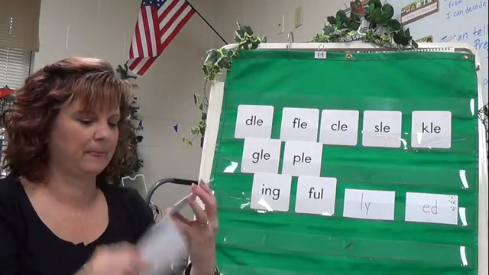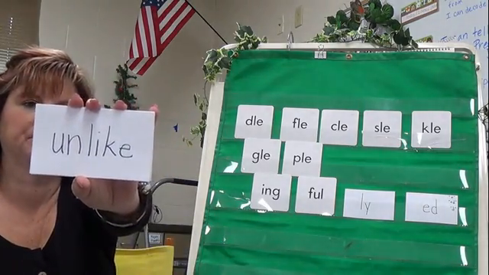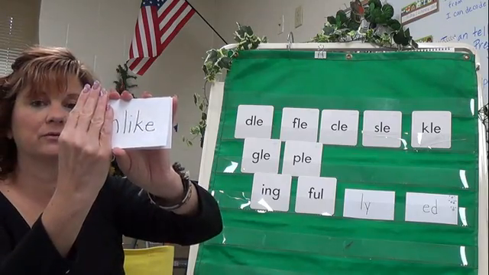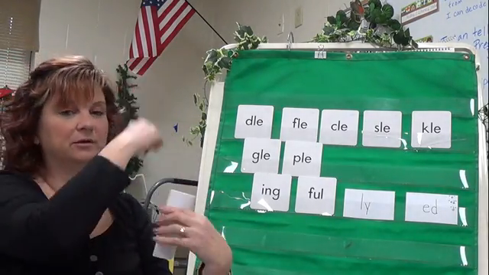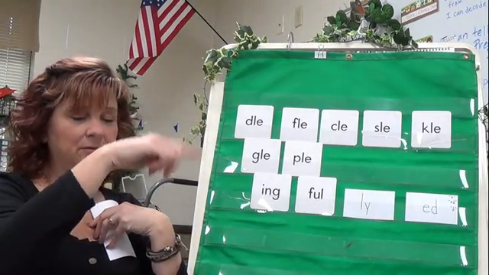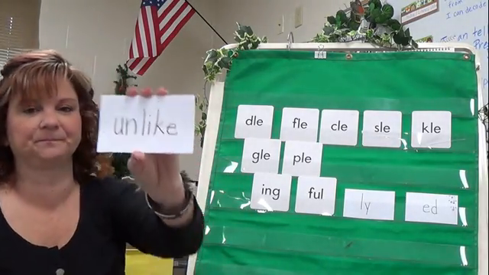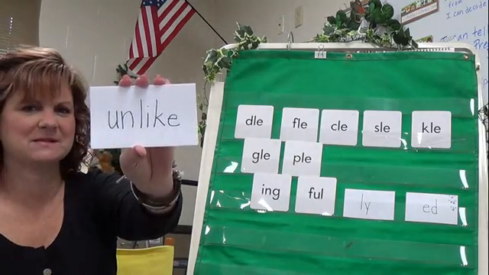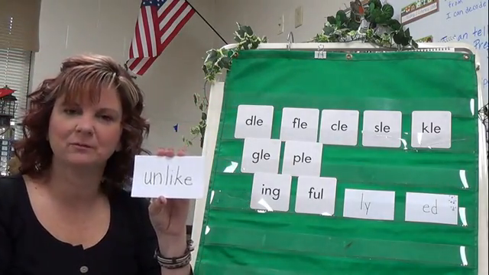How about this one? I'm going to skip that one actually. Try this one. Good, you probably recognized that word right away, didn't you? Yeah, so what do you think that is? U-N-L-I-K-E. Unlike. Good. That star is unlike anything I've ever seen before.